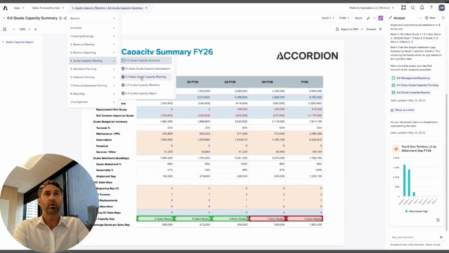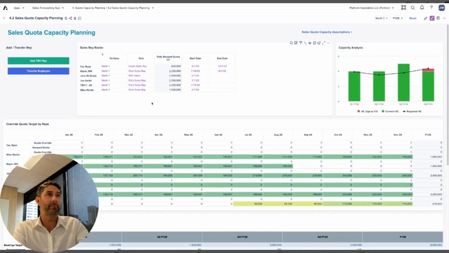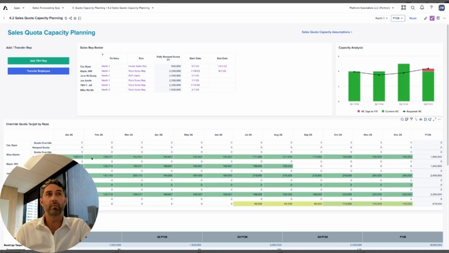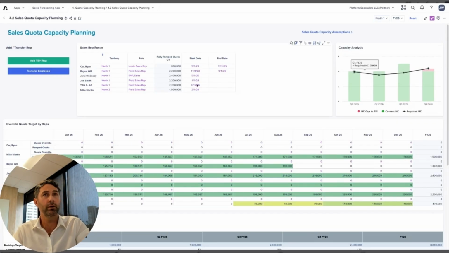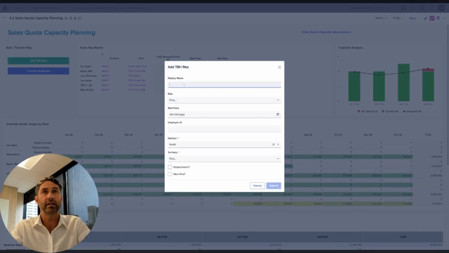And so I can jump over to our sales quota capacity planning, and on here I can then plan more at a rep level. I can see when reps are attriting. I can see how TBHs are expected to ramp up. And here, as the planner, I can see that I have a gap for Q4. And so I could come in here and add another TBH.